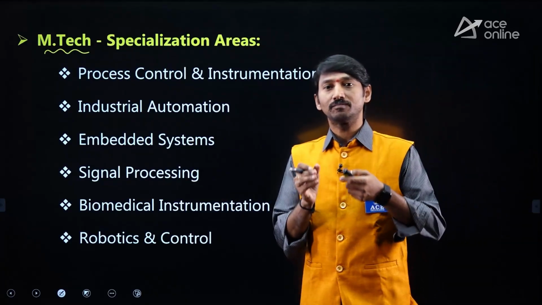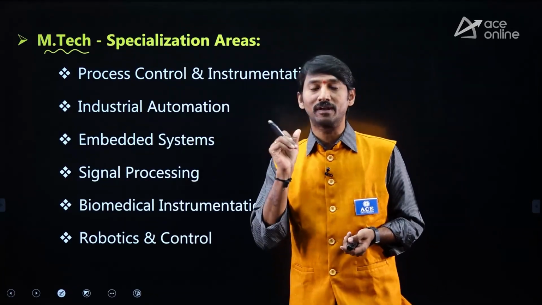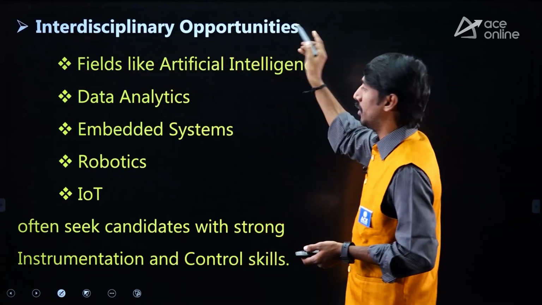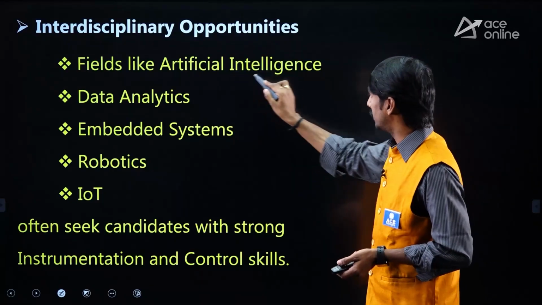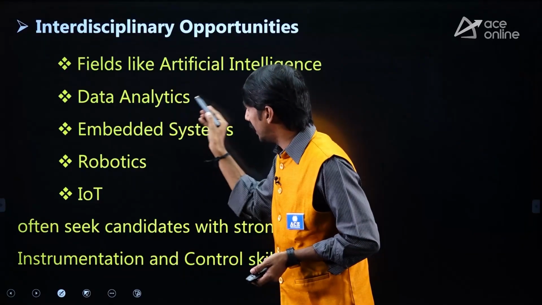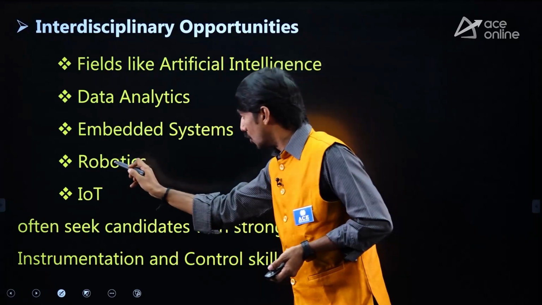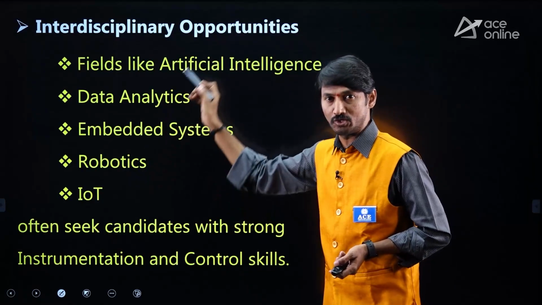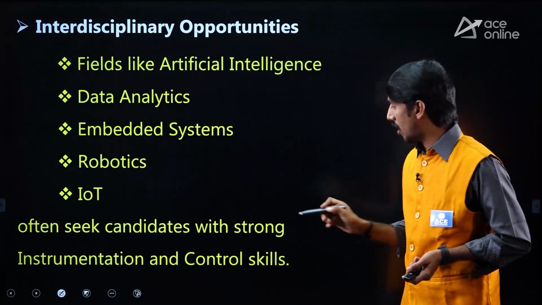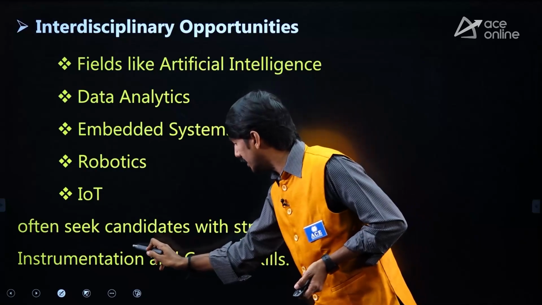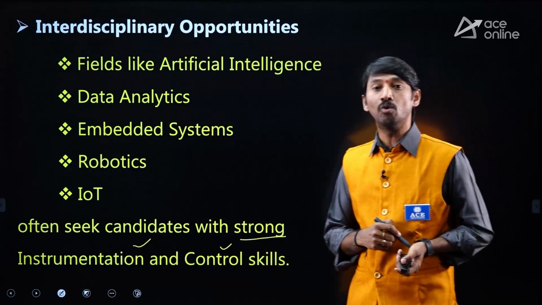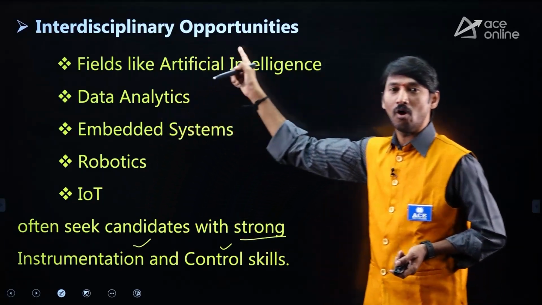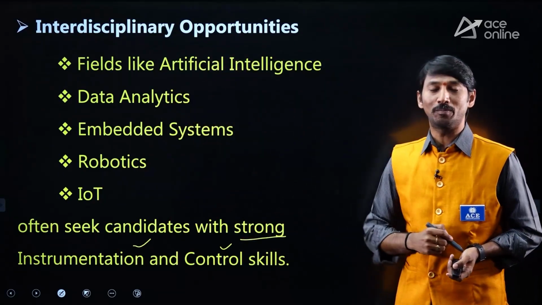And if you have instrumentation paper knowledge, you may have chances in interdisciplinary opportunities, fields like artificial intelligence and data analytics, embedded systems, robotics, IoT. In all these interdisciplinary opportunities, they are concentrating on strong knowledge in instrumentation as well as control, more skills related to these two. If you have these skills, you can go into all the corresponding interdisciplinary opportunities.